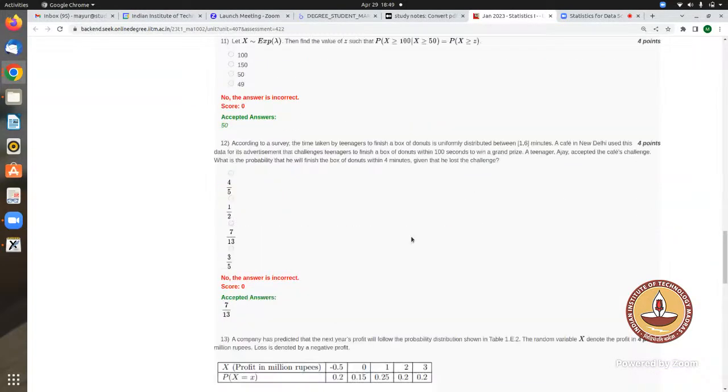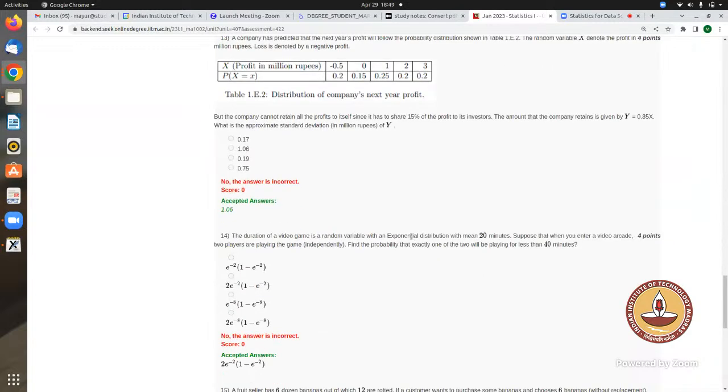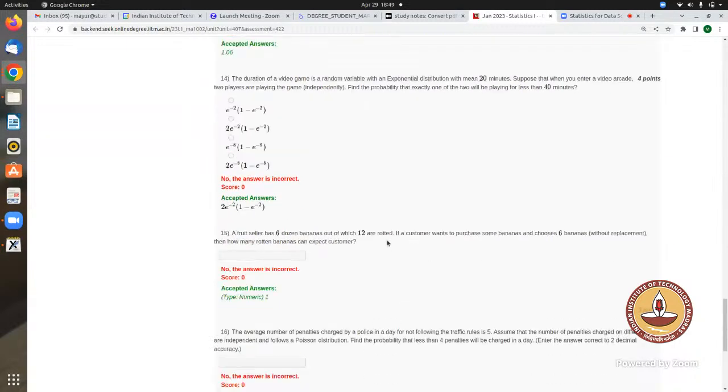So 15 also, sir, same permutation combination. This one? Yes, sir. Okay, should be simple. Okay, fine, no issues. We'll solve.